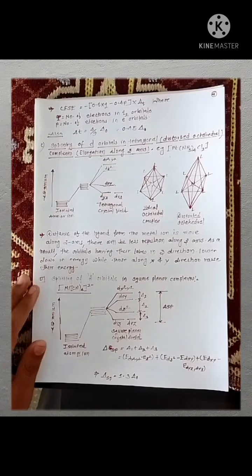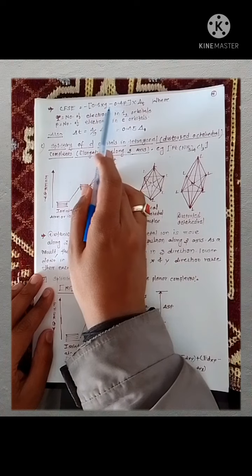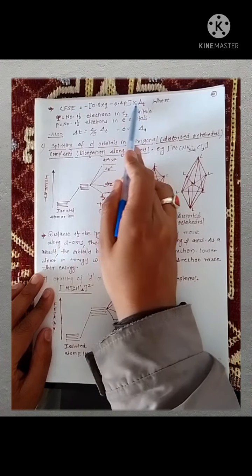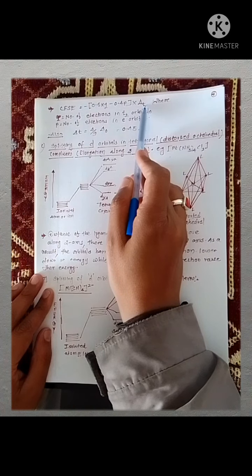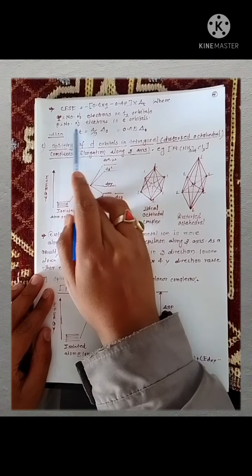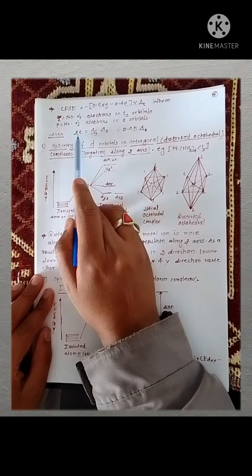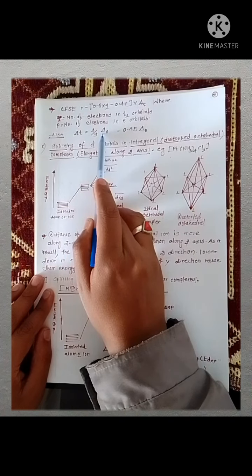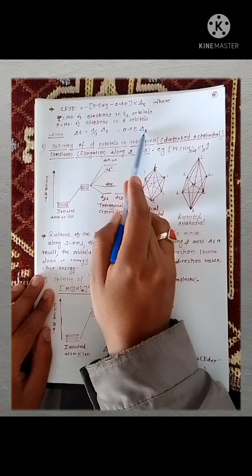Now CFSE for tetrahedral complexes is given by minus into bracket 0.6 multiplied by Q minus 0.4 multiplied by P, bracket close, multiplied by del T, where T denotes tetrahedral complex, Q is the number of electrons present in the T2 orbitals and P is the number of electrons present in the E orbitals. Also students should remember that del T is equal to 4 by 9 times del of octahedral complexes. If we solve this, 4 by 9 is equal to about 0.45 of the octahedral value.